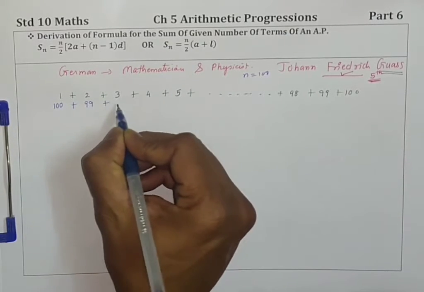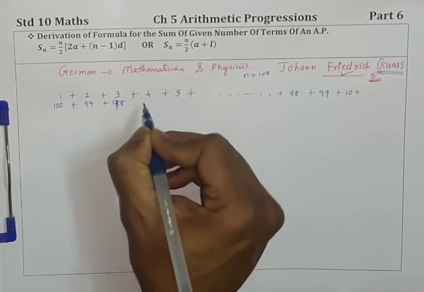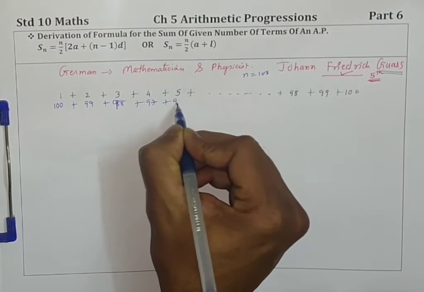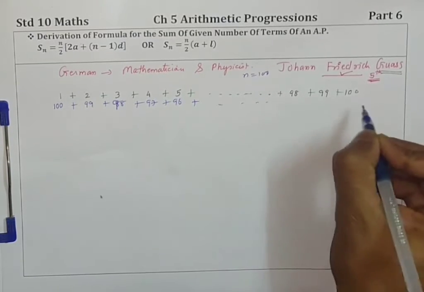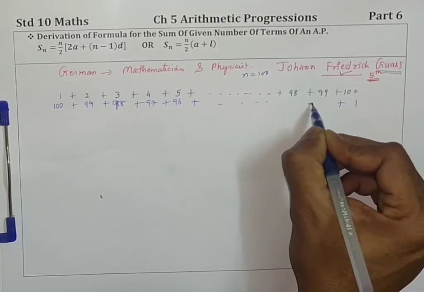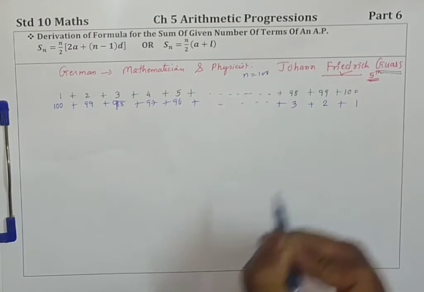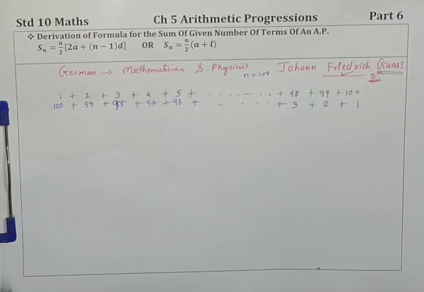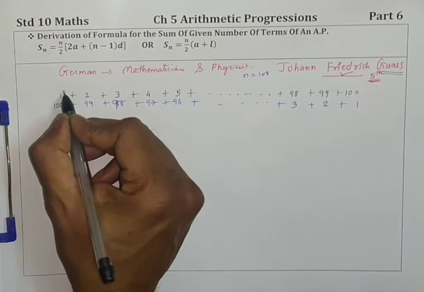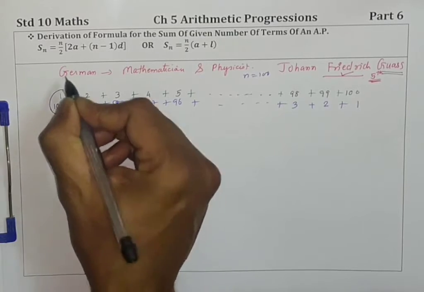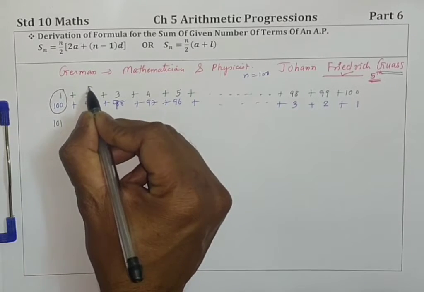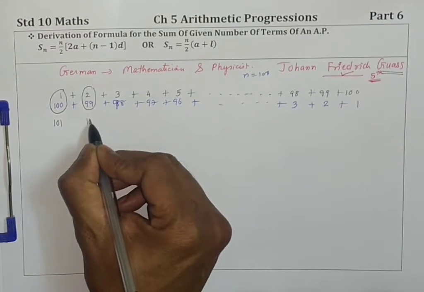So 100 plus 99 plus 98 plus 97 plus 96 plus ... ये आएगा 1, ये आएगा 2, ये आएगा 3. Correct children? Now look what he did. What is the total of 1 and 100? 101. What is the total of 2 and 99? 101.